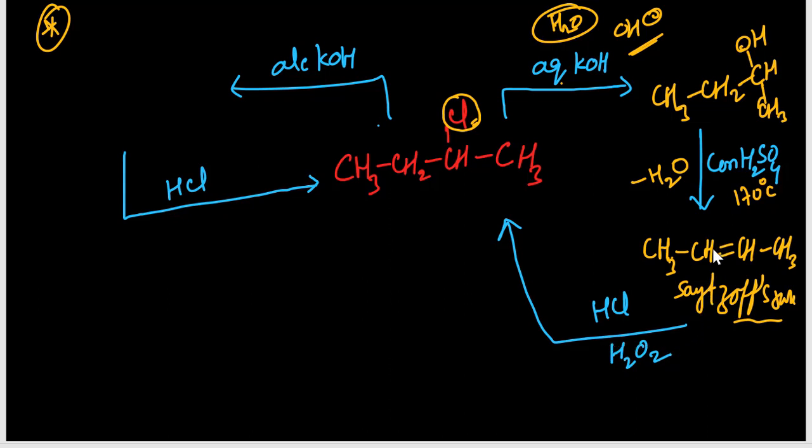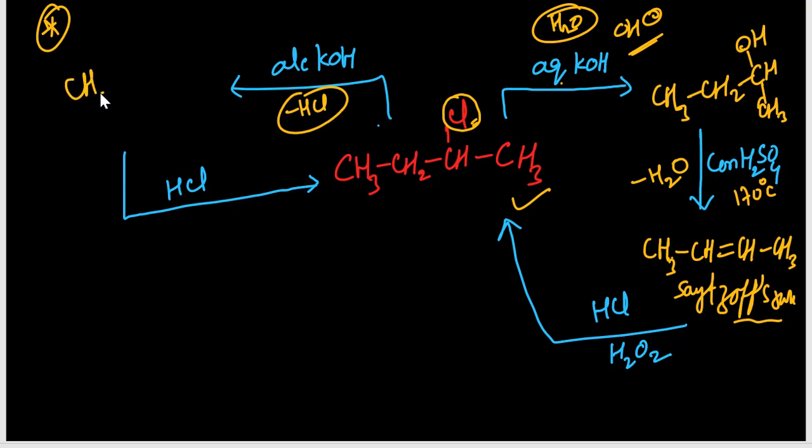Then again if you react with HCl, then one side H, other side will be Cl. If peroxide is there, no problem, there is no change. Again we are getting the same product. If you take alcoholic KOH, HCl is removed, minus HCl. So dehydrohalogenation takes place.